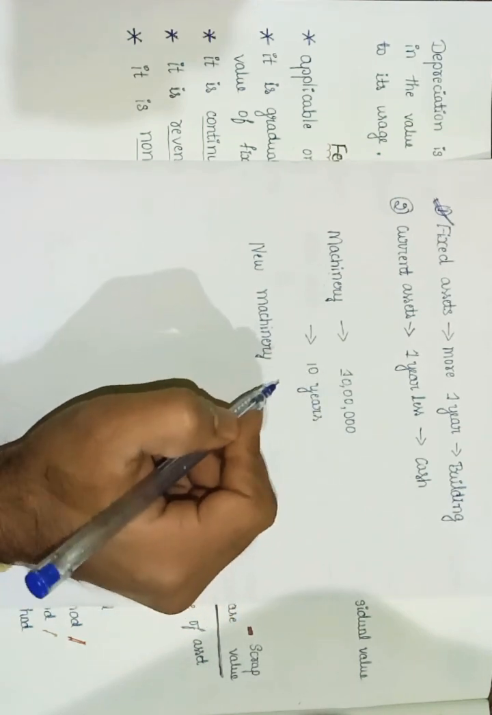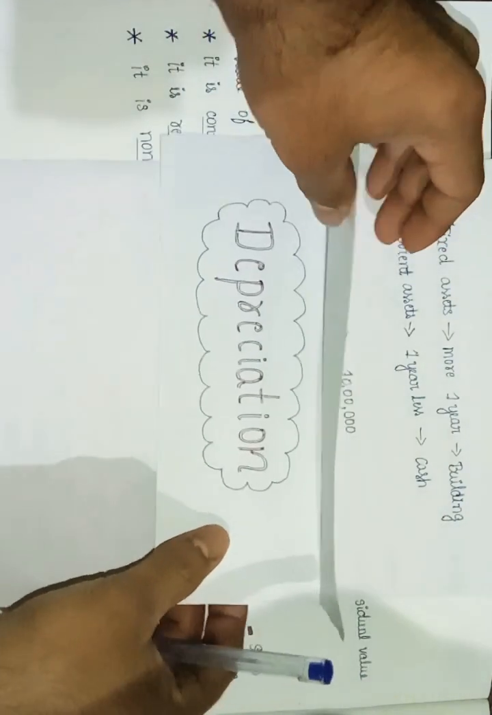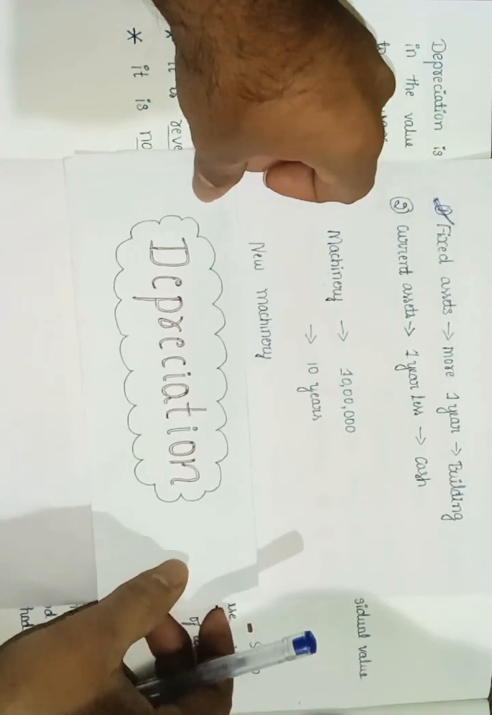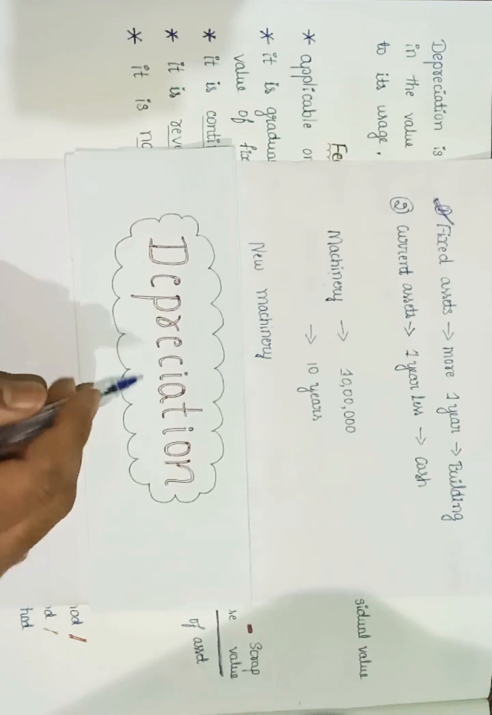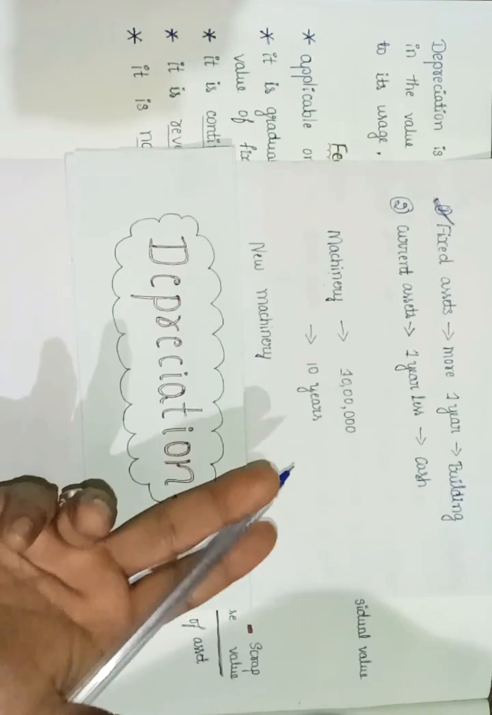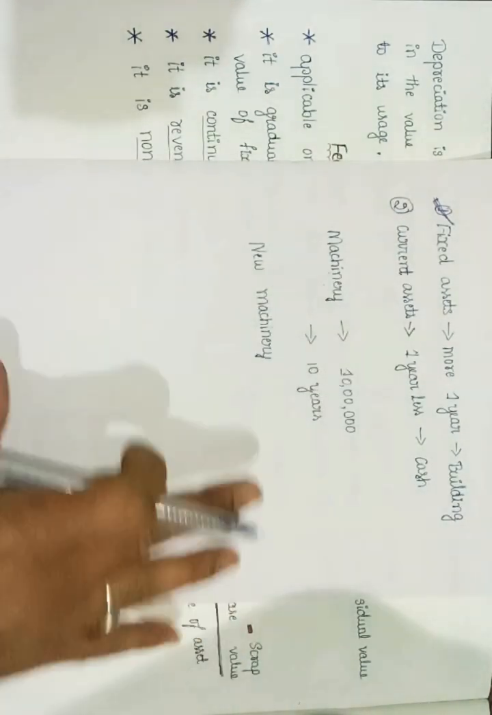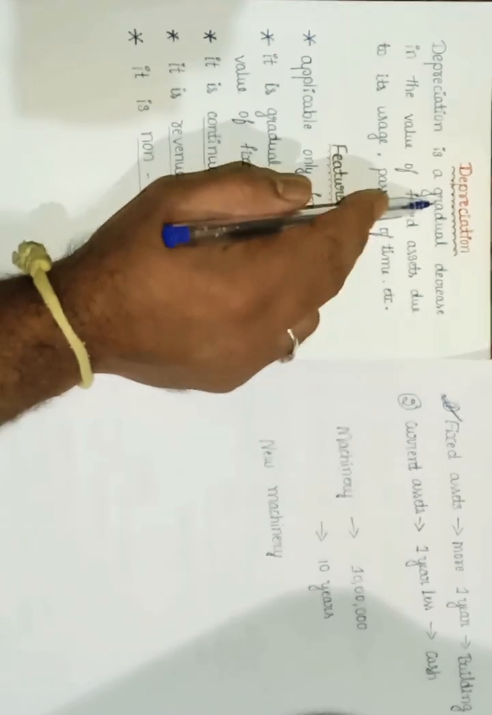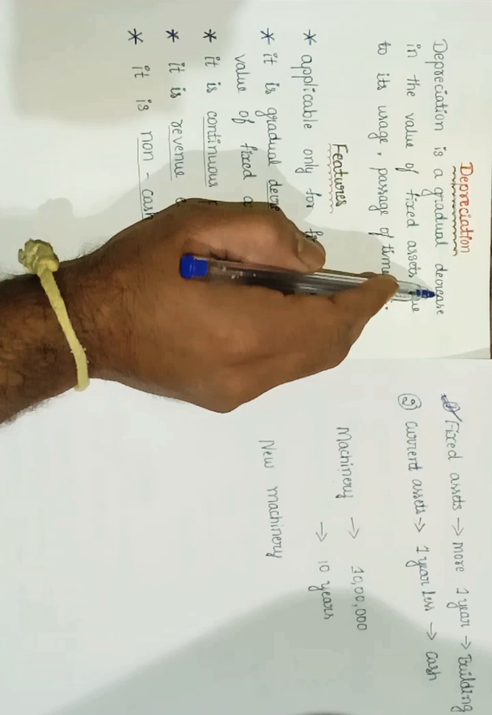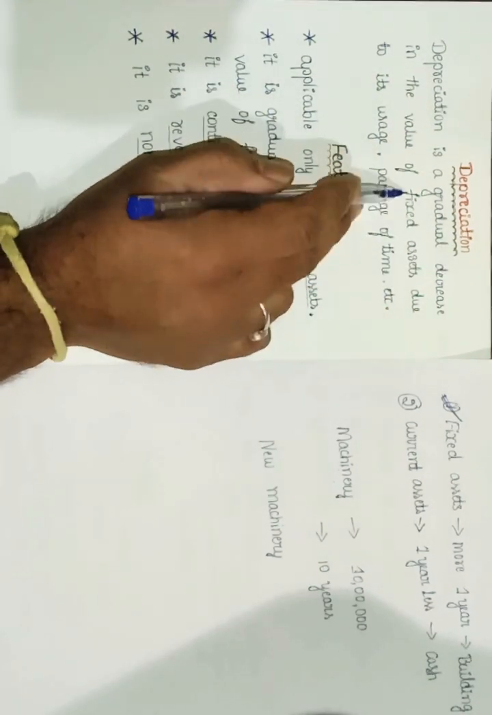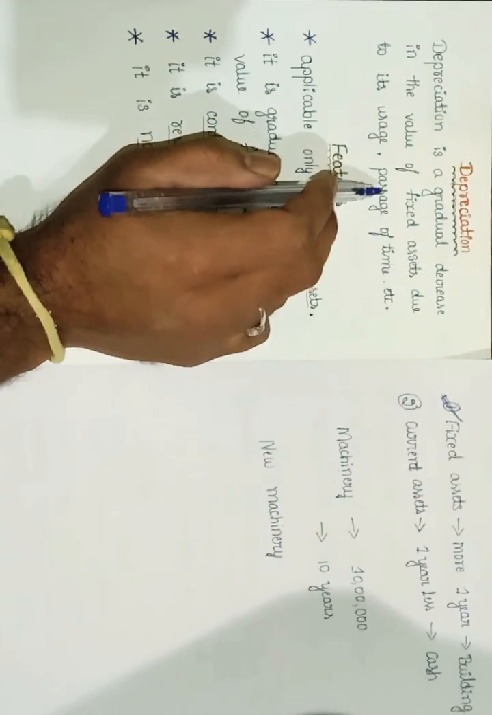To avoid these kinds of problems, we have a best solution, that is called depreciation. Let us see what depreciation means, why we need to create depreciation, and what are the various methods. First one, what depreciation means. Depreciation is a gradual decrease. Gradual means continuous decrease in the value of a fixed asset. As I said, it is only applicable to fixed assets which can be usable for more than 1 year.